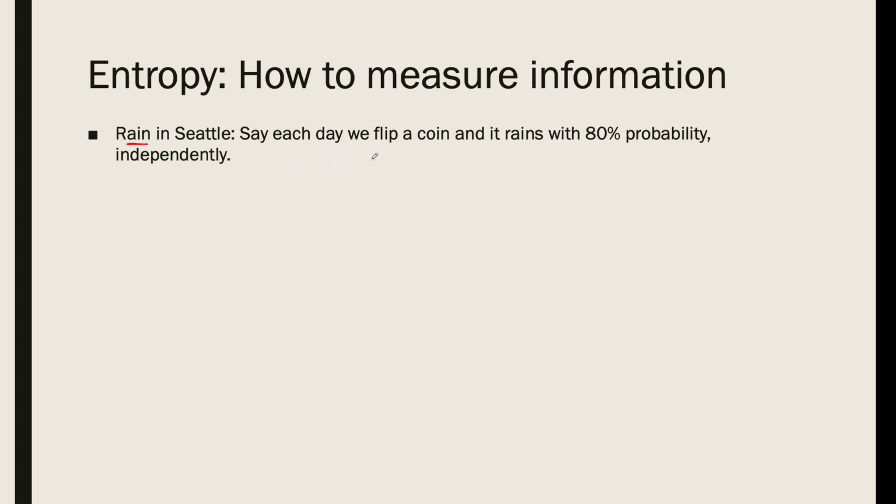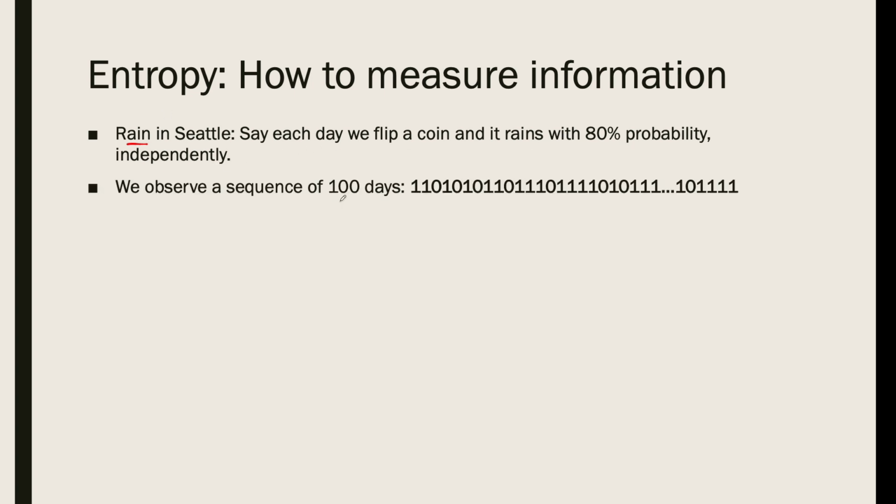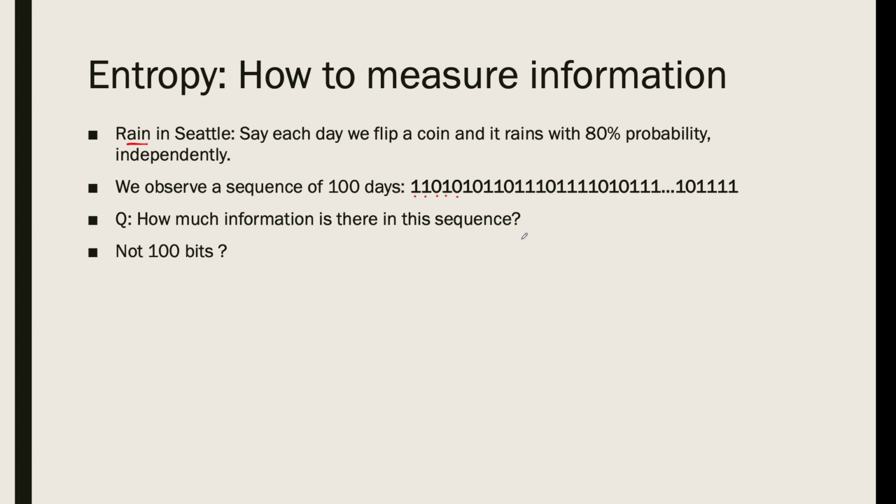Let's say every day we flip a coin. And let's say it rains with 80% probability independently every day, let's say in Seattle. So in 100 days, we observe a sequence of, let's say, rain, rain, not rain, rain, not rain, and so on for 100 days. That's 100 bits. And the central issue is, how much information is there really in this sequence?